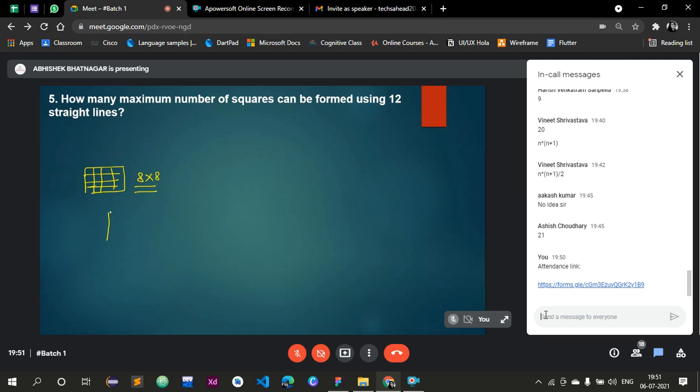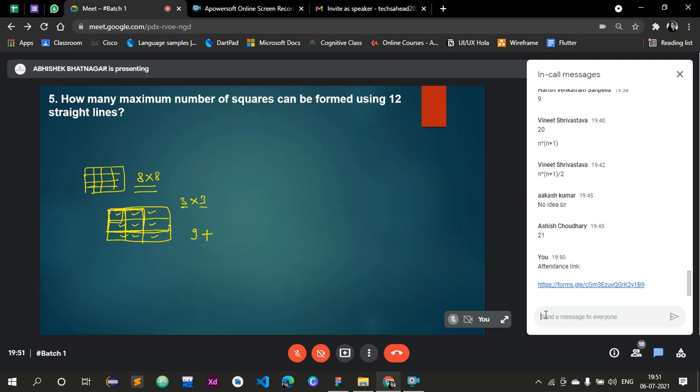Let's say I'm taking a square of 3 cross 3, a chessboard of 3 by 3, or this kind of grid of 3 by 3. Let's assume these are squares. Now we have to find out how many total squares there are. First we will take 1 unit: this is 1, 2, 3, 4, 5, 6, 7, 8, 9. Now we will consider 2 units: that means 1, 2, 3, 4, these 2 units.